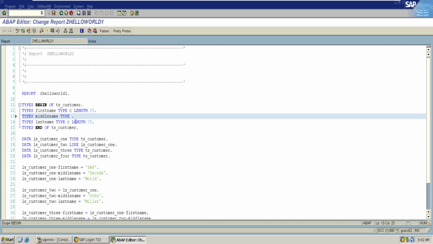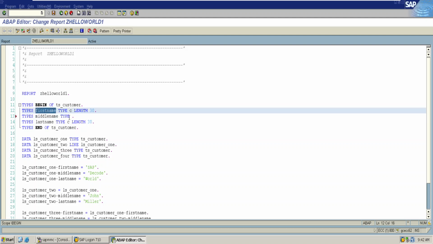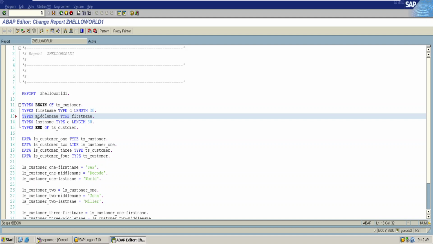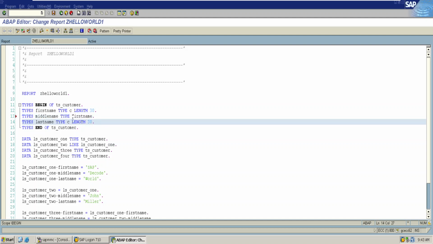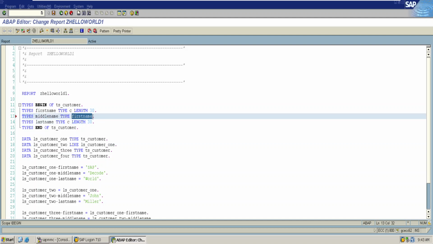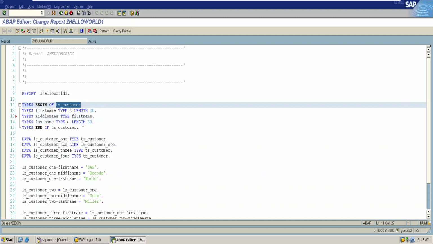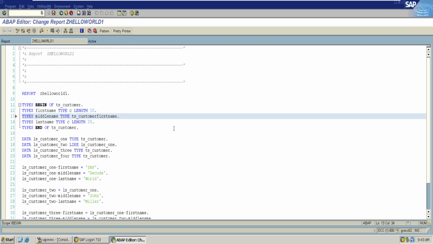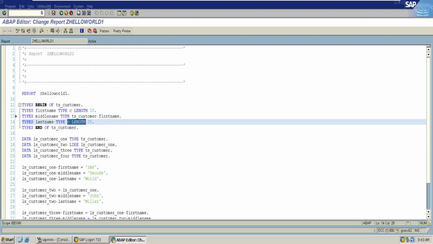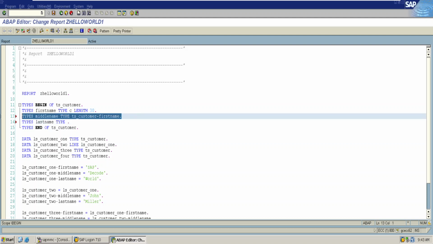of first name. I want to declare the middle name attribute which has the same type as that of the first name, but this first name belongs to which structured type? The first name belongs to the ts_customer structured type hyphen. In the same way, we can also declare the last name either by using middle name or first name, as middle name has already been created here.